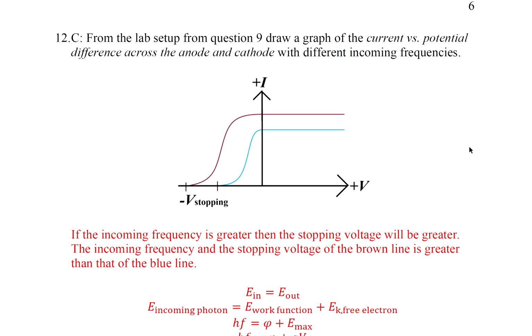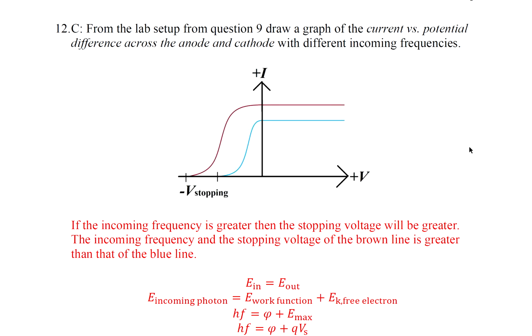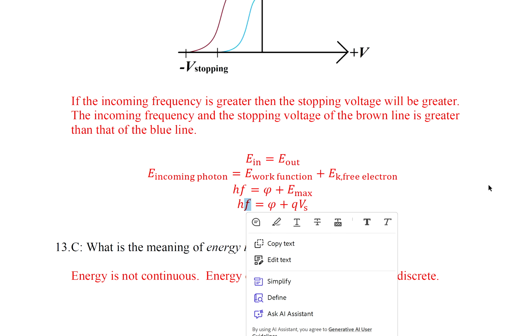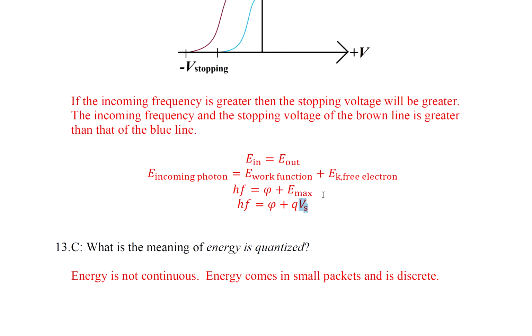Question 12. From the lab setup from question 9, draw a graph of the current versus potential difference across the anode and cathode with different incoming frequencies. Okay? Different incoming frequencies. So if the incoming frequency is greater, then the stopping voltage will be greater. Because frequency is proportional to energy, right? E equals hf. The incoming frequency and the stopping voltage of the brown line is greater than that of the blue line. So if f is greater, then V sub S will also be greater.